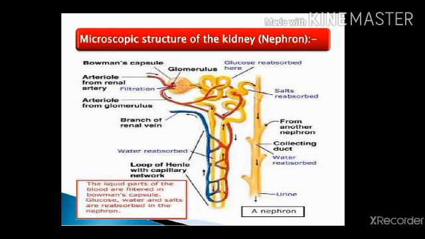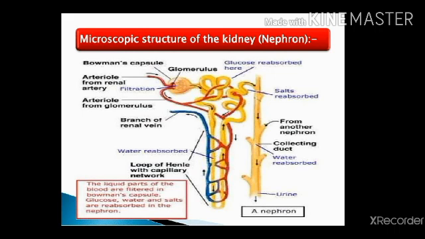Again, the last part, the coiled tubule part, is called the distal convoluted tubule or DCT, which opens into a large tube called the collecting duct. From here, urine travels to the ureter, urinary bladder, and from the urinary bladder to the urethra.